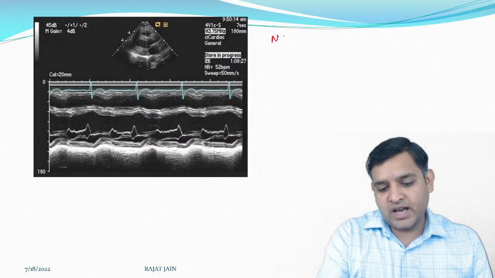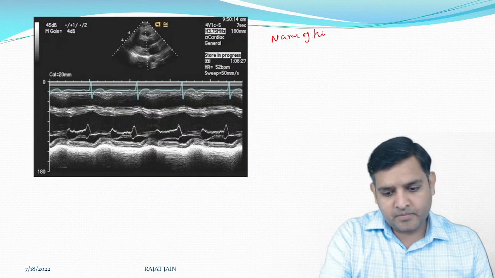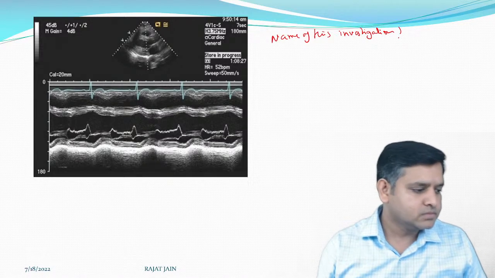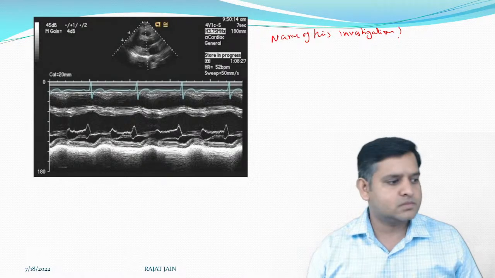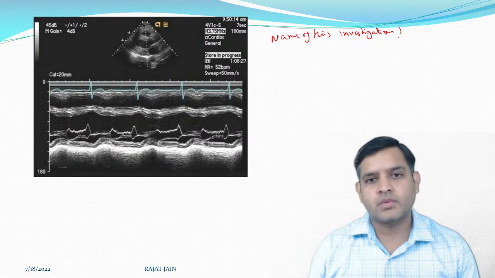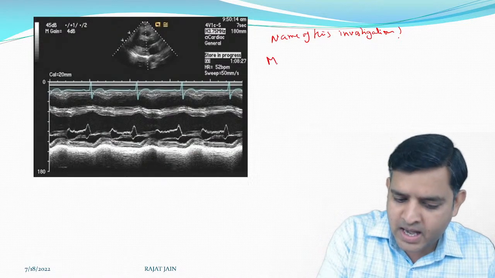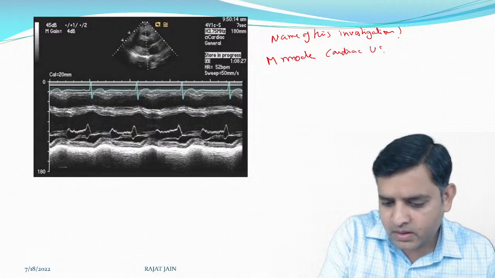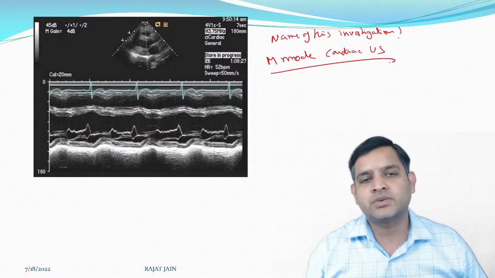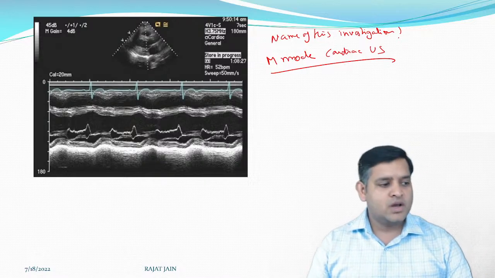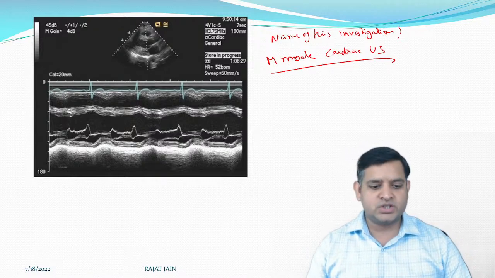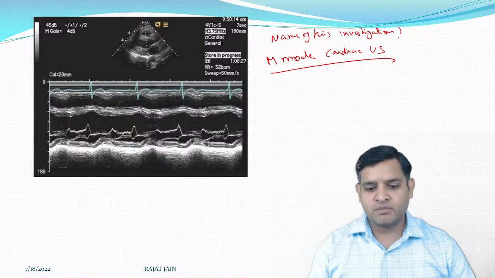Anybody who can tell me what is the name of this investigation? Yes, anybody who can tell me, quick answer. This is M-mode cardiac ultrasound. This is an M-mode cardiac ultrasound which is done to look at the valvular morphology and motion.